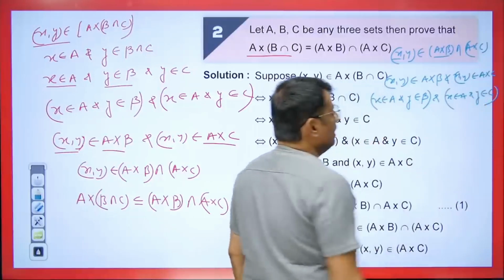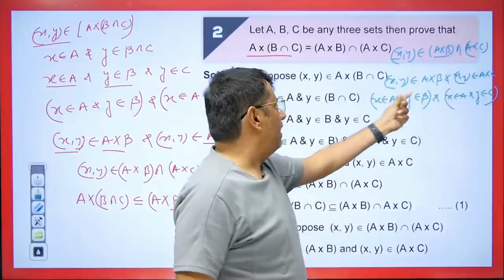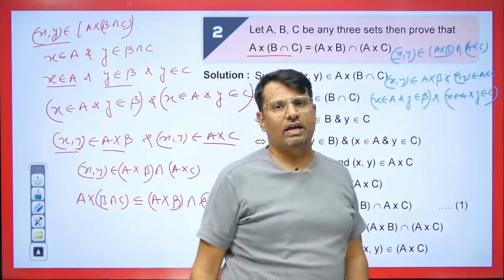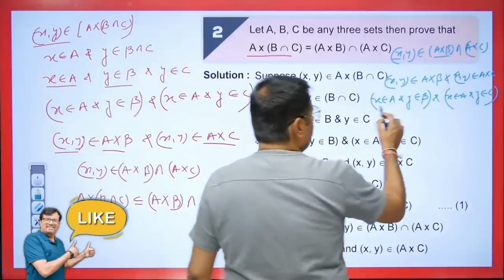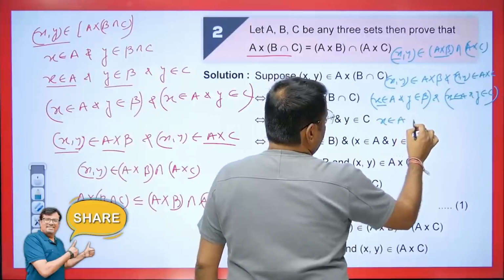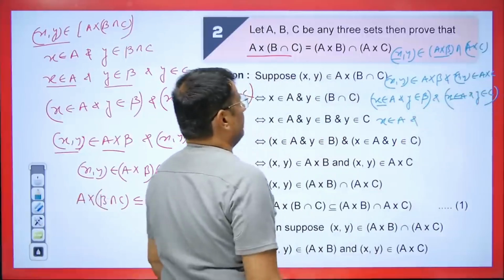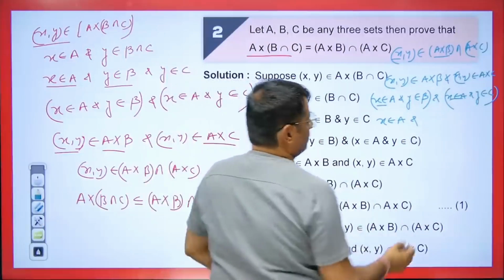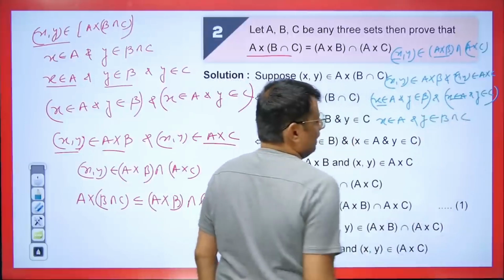Now you see here x is coming in A and here also x is coming in A. Similarly, y is coming in B, and what do we have for y? It's also in C. So you see we have x here in both, right? So I can write that x belongs to A, and y belongs to B and y belongs to C, right? This means y is coming in the intersection of both. So I can say that y belongs to B intersection C.